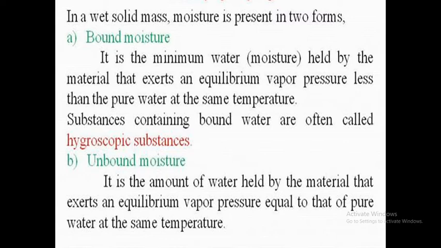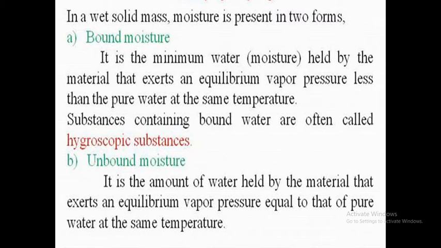Amount of moisture that exerts a vapor pressure equal to the vapor pressure of water at the given temperature. Are you clear or not? So in unbound moisture, water evaporates easily with a normal moisture balance. There is no pressure surge of water. Are you clear or not?